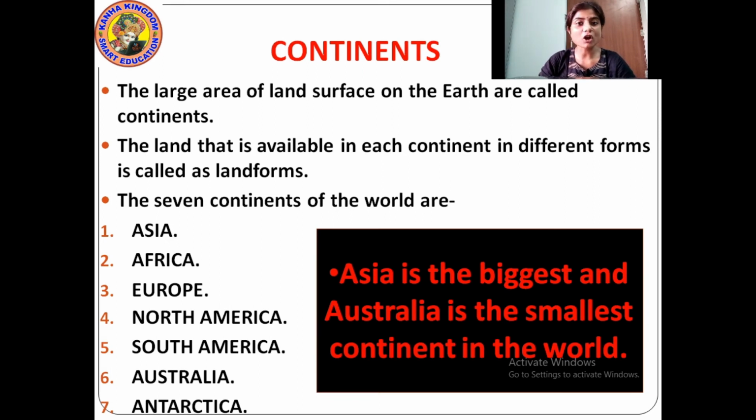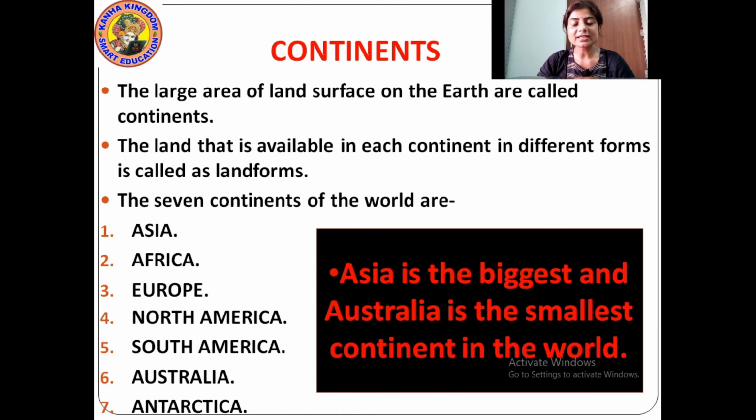Understood? Now what is a continent? Continents are the large areas of land surface on the earth. And what are landforms? The land that is available in each continent in different forms is called landforms, and those different forms may be mountains, hills, plateaus, valleys, plains, whatever it can be.